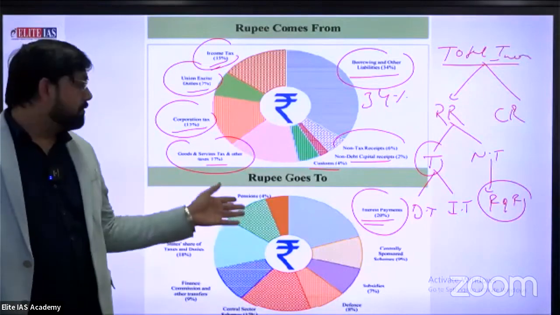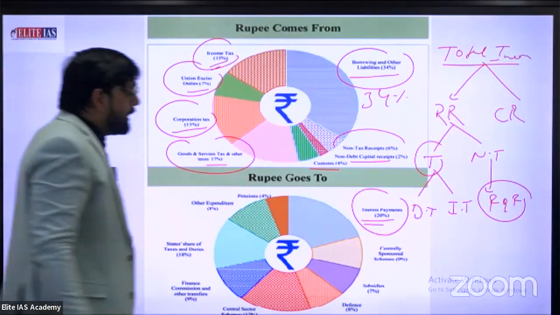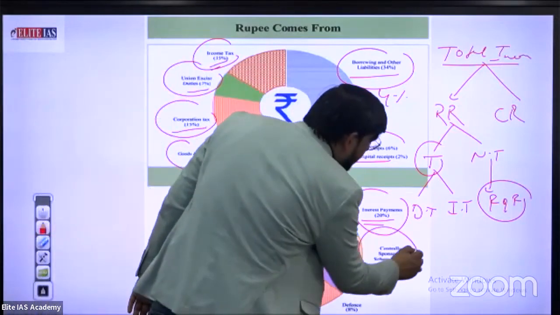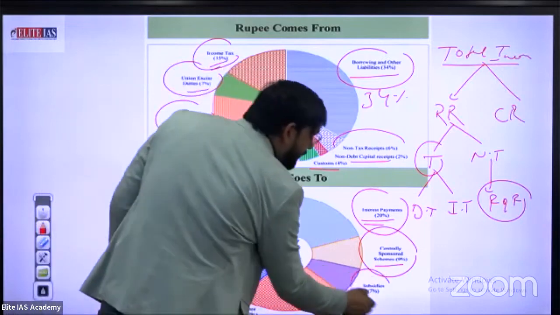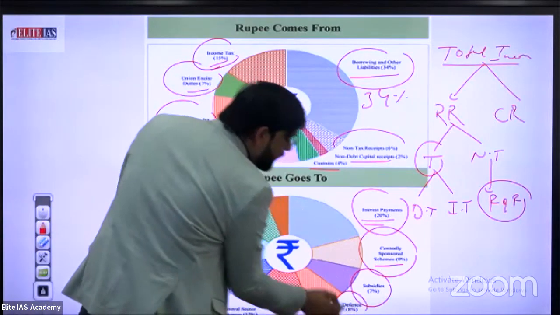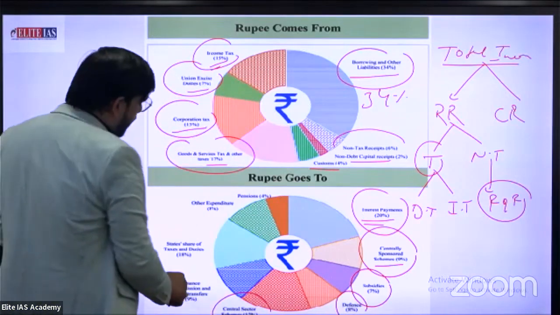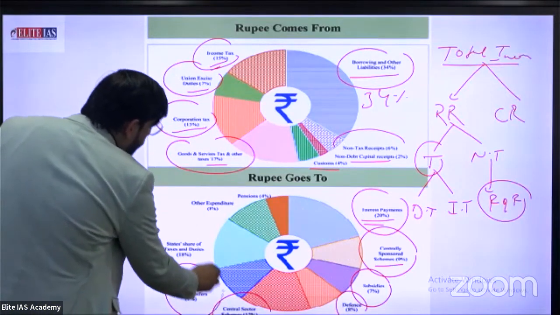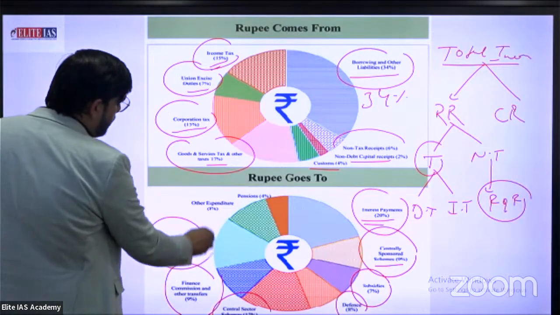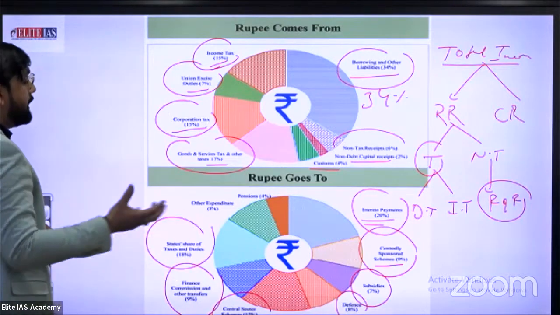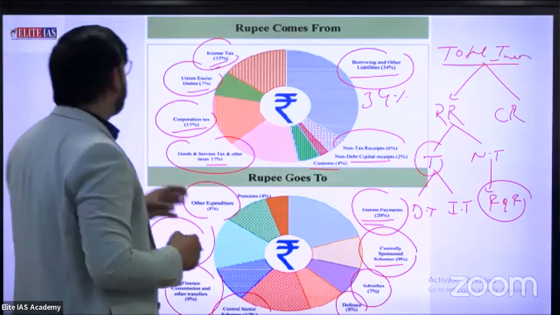I think that's not good for India. 20 rupees directly go to interest payment. Next, centrally sponsored schemes, approximately 9%. Subsidies, 3%. Defense, 8%. Central sector schemes, approximately 17%. Finance Commission and other transfers, 9%. State share of taxes and duties, 18%. Other expenditure, approximately 13 point something percent.